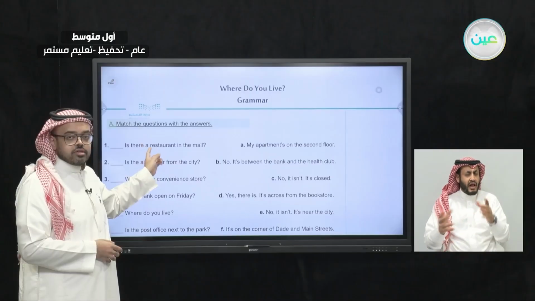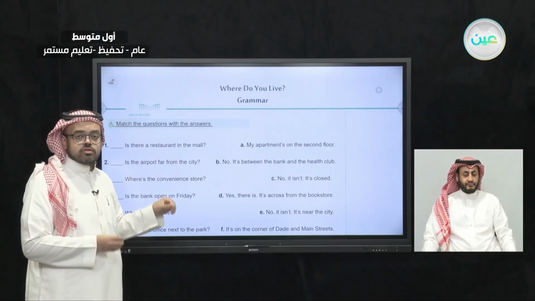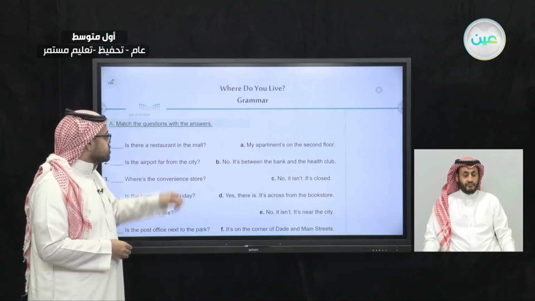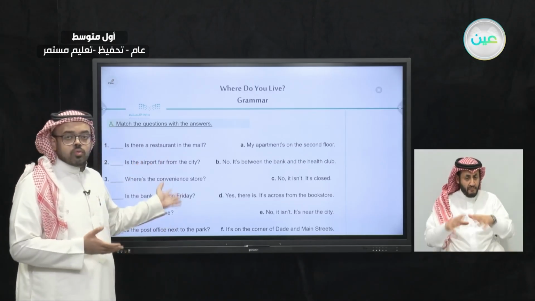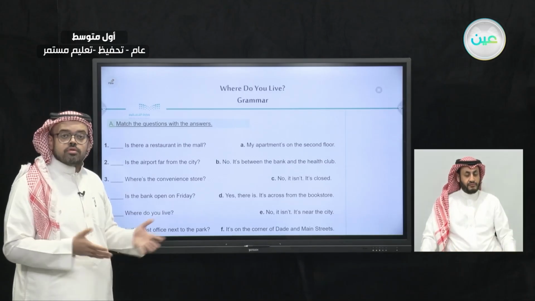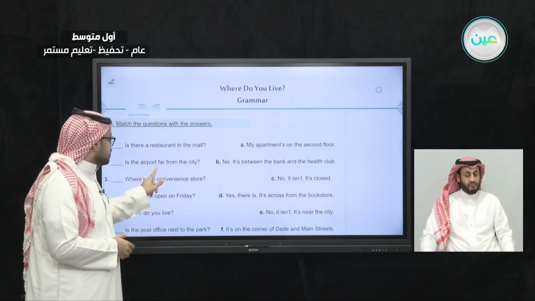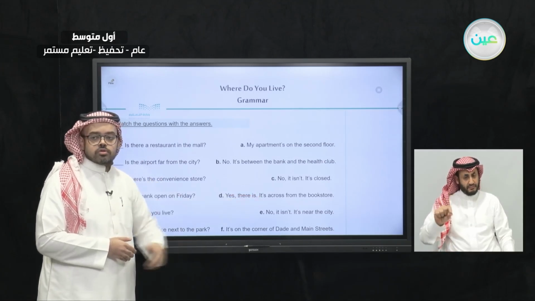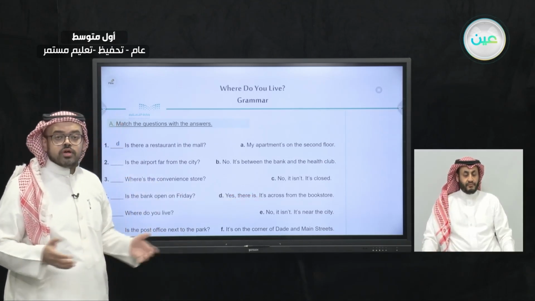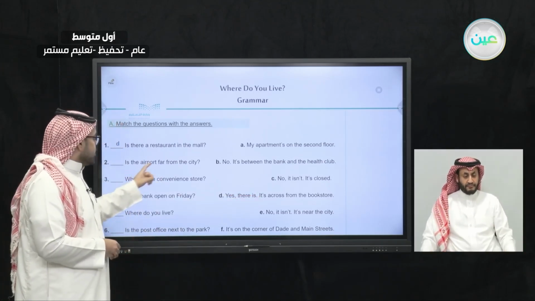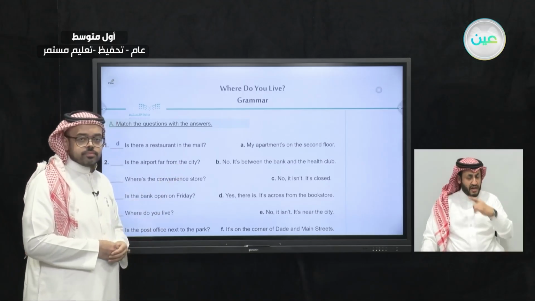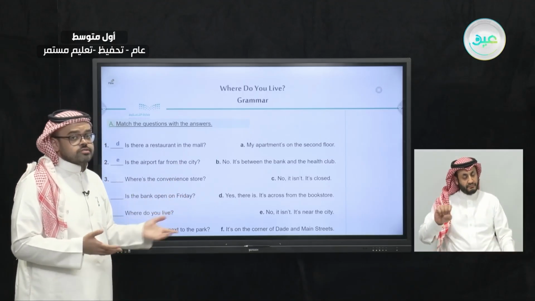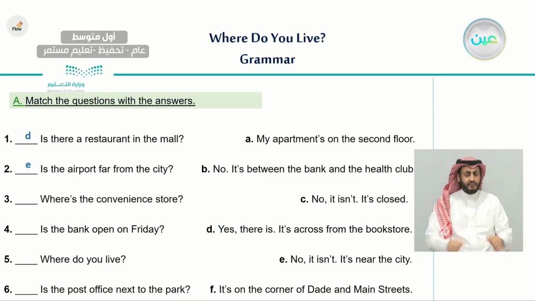So let's see which answer is the closest one to question number 1. Is there a restaurant in the mall? So which answer would you guess? Very good, yes, it is D. There is, it is across from the bookstore. Now, let's move on to the second question. Is the airport far from the city? The answer would be E. No, it isn't. It is near the city.